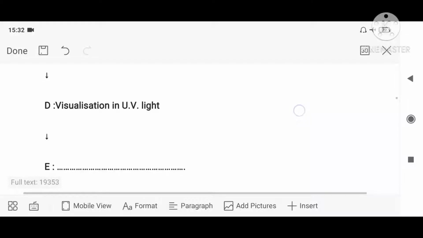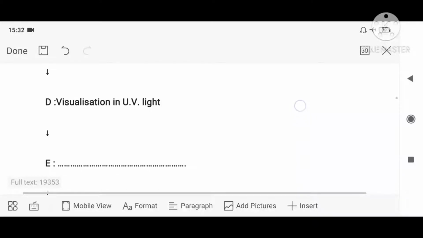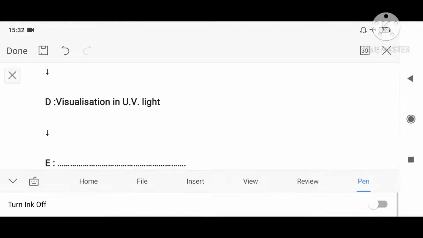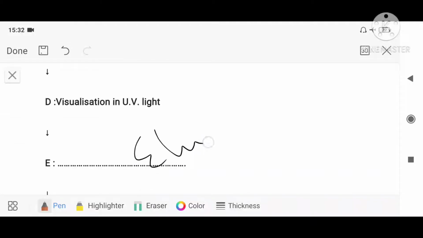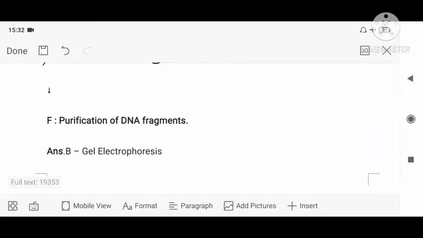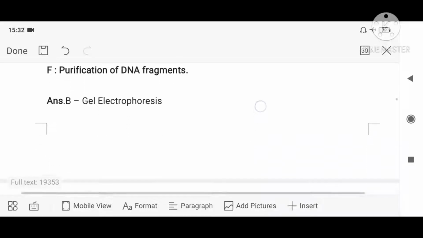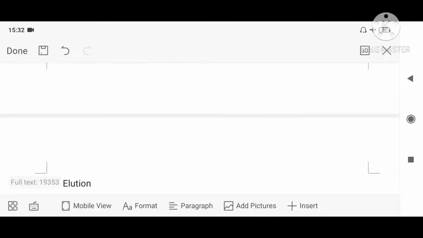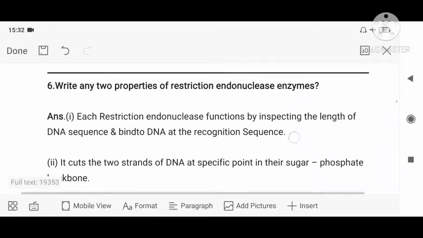What is the next step then? It will be elution, isn't it? I want to take that DNA fragment out. That process we call elution. So elution will be E. Then purification of the DNA fragment. After eluting it out, the DNA fragment is purified. Okay. So these are the missing points. B is your gel electrophoresis and E is your elution.